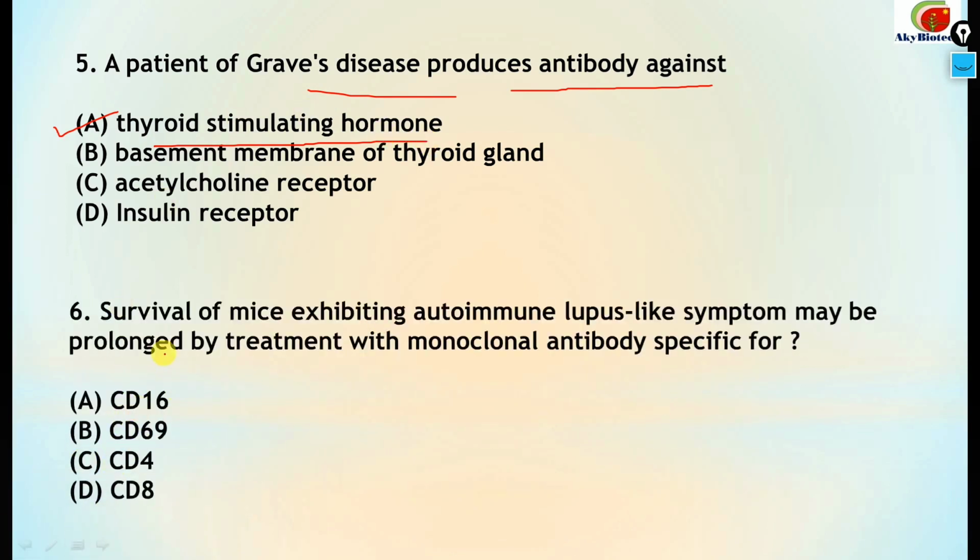Number 6. Survival of mice exhibiting autoimmune lupus-like symptoms may be prolonged by treatment with monoclonal antibody specific for CD4. So this will cause the survival of the mouse exhibiting autoimmune lupus-like symptoms to be prolonged. In this case it will be prolonged.